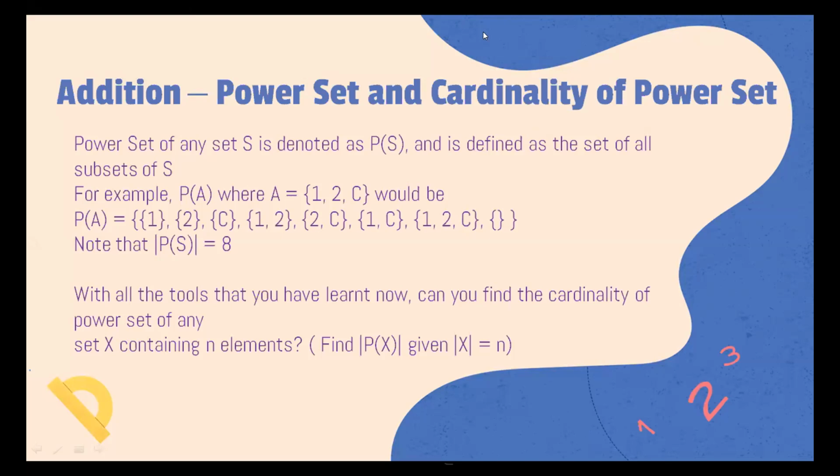Okay, Vishwajit, the answer is 2 to the power n. So the cardinality of the power set of any set having n elements is 2 to the power n.